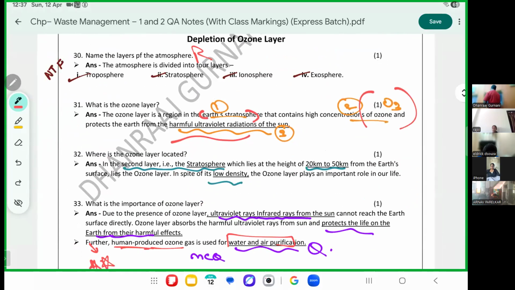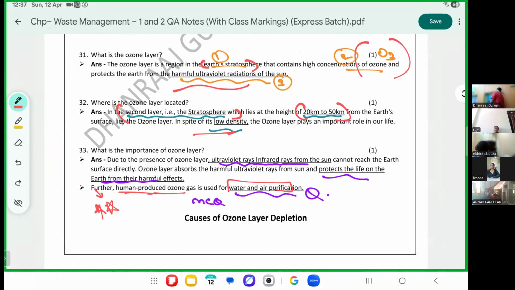Where is the ozone layer located? Stratosphere, 20 to 50 kilometers, and its density is very low. It's a very low density layer. Plus, out of the 2000 kilometers of the total atmosphere, ozone is only 30. Importance of ozone, please mark. It protects us from the UV rays of the sun, protects us from the harmful rays and harmful effects.